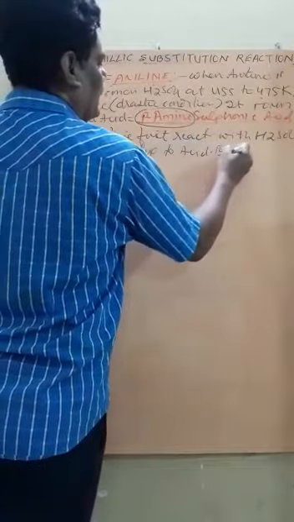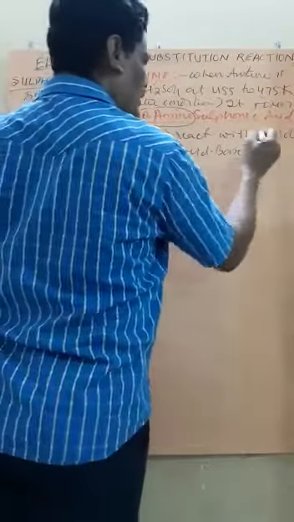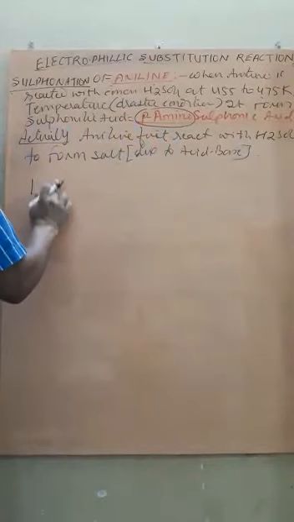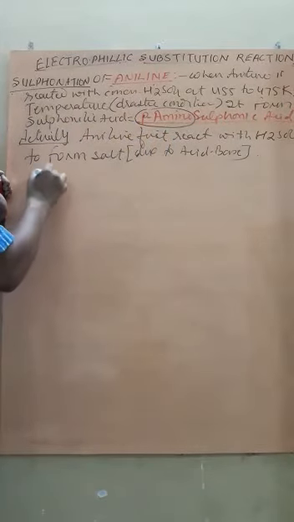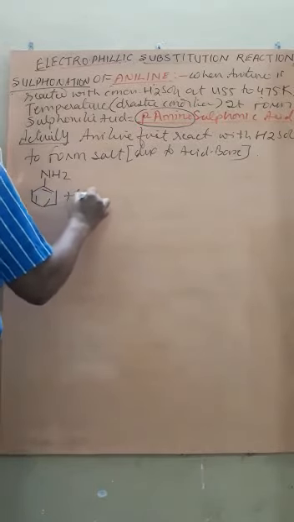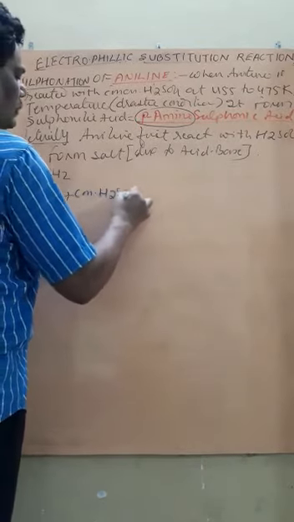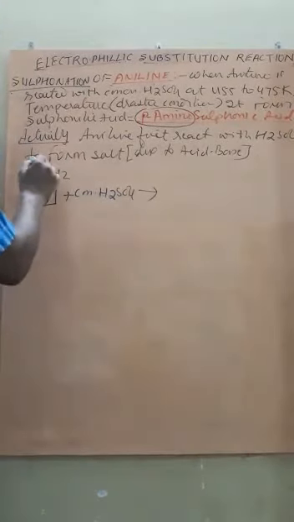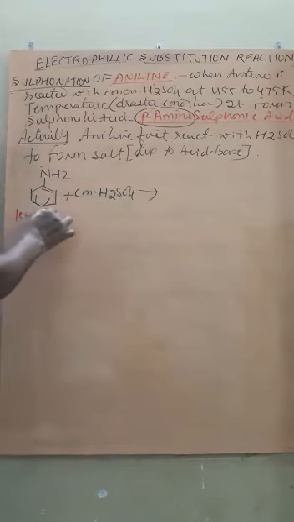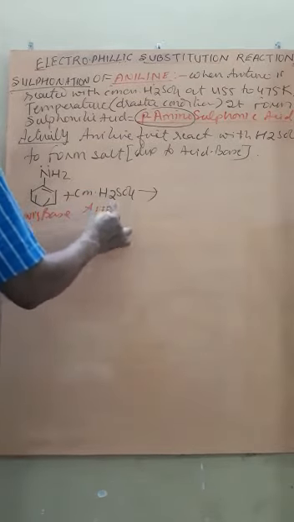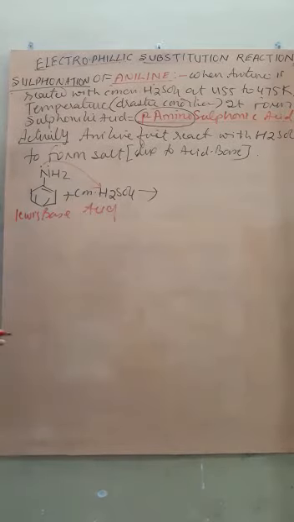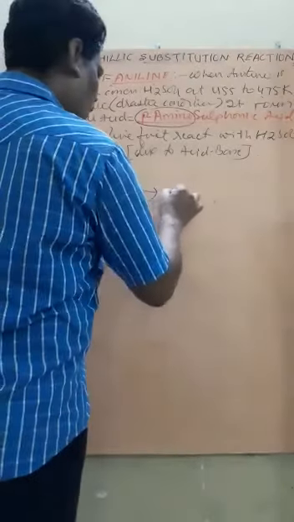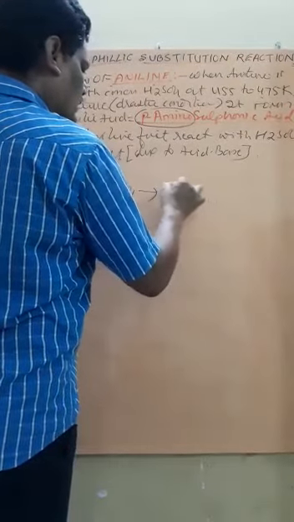Here this is aniline plus concentrated H2SO4. Now as you know, there is a lone pair, so it acts as a Lewis base, and this becomes an acid. So the acid base reaction takes place, and due to acid base reaction, now the compound formed is a salt.